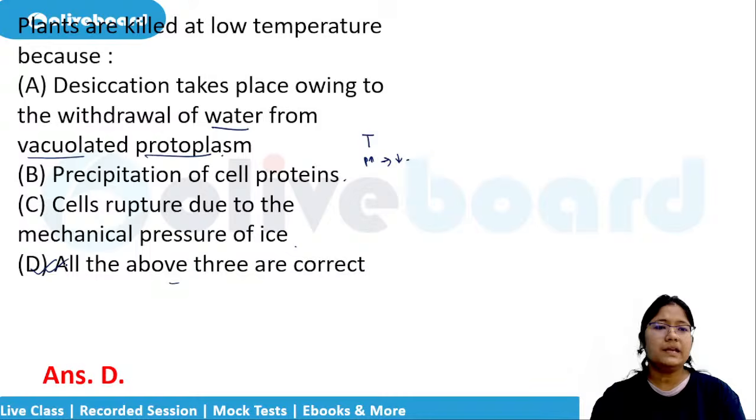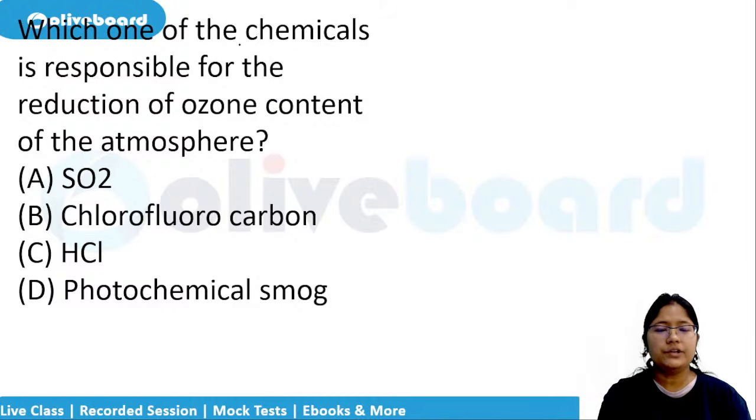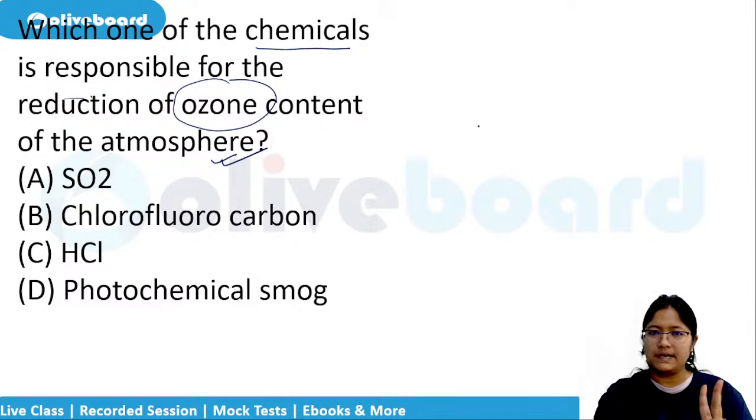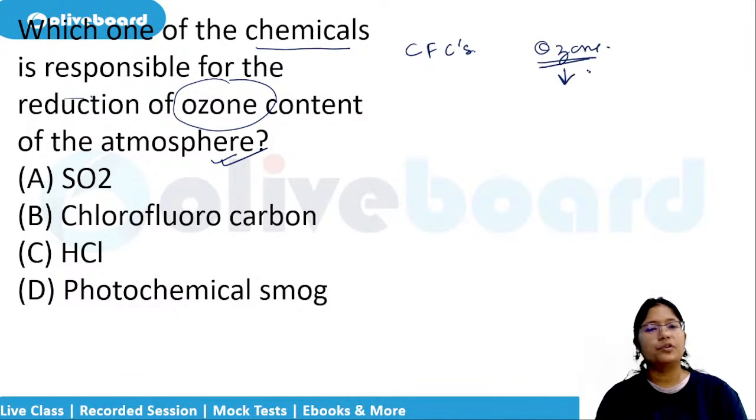Next question. Which one of the chemicals is responsible for the reduction of ozone content of the atmosphere? So two questions are there. Do not get confused. One is about the chlorofluorocarbons. Another is about the ozone. So they have asked about the ozone this time. So for the ozone, is it because of SO2, that is sulfur dioxide? Is it because of the CFC? I already told you this is different. Don't confuse with this. Yes. Hydrochloric acid,